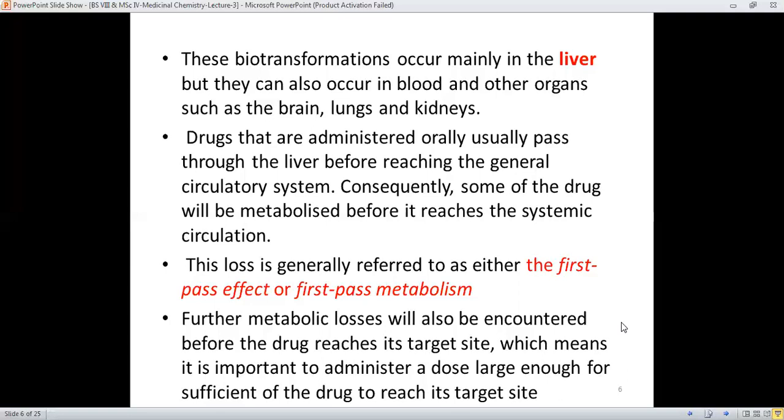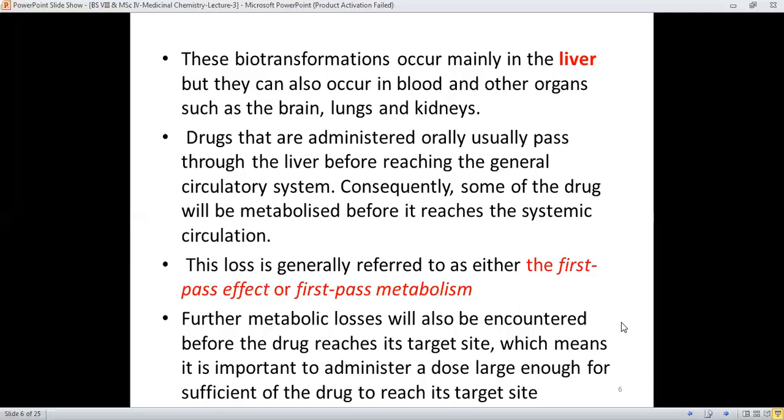And further metabolic losses will also be encountered before the drug reaches its target site. It means that a train going towards a certain city or station has to pass through many other stations before reaching it.